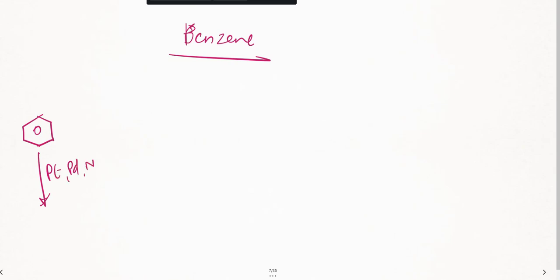So here, let us put the heading as benzene. This is grade 11th syllabus. So for benzene, the combinations will combine both the 11th and 12th. Basically, benzene being an aromatic compound, right? It undergoes electrophilic aromatic substitution reactions. So here, first of all, if I am using metals like platinum, palladium or nickel, metals as reducing agents, what does it do? It's going to add hydrogen and form a cyclo compound. This is one. And the remaining are all easy, which you have studied in the aromatic substitution reactions.